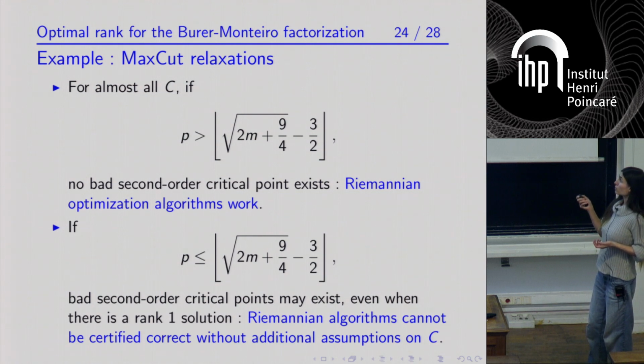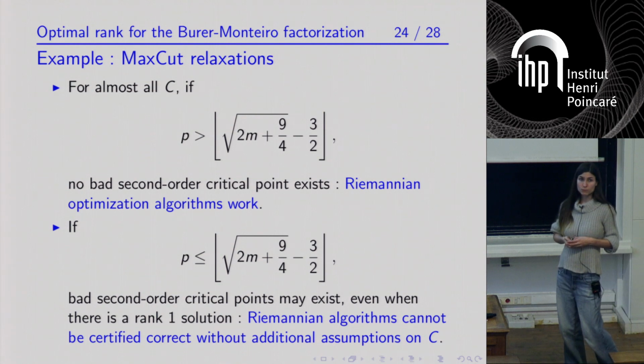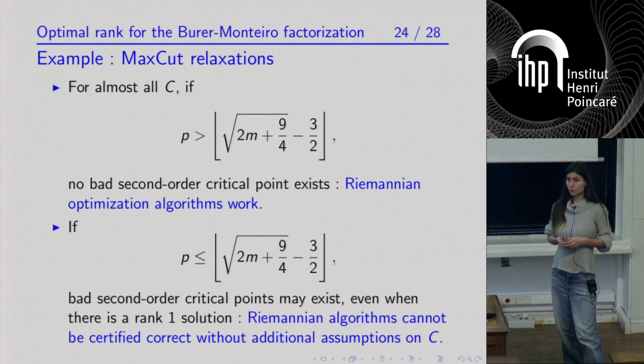For almost all cost matrices C, provided that you take P to be strictly larger than this quantity, then the factorized problem has no bad second-order critical points. So Riemannian optimization algorithms will work.